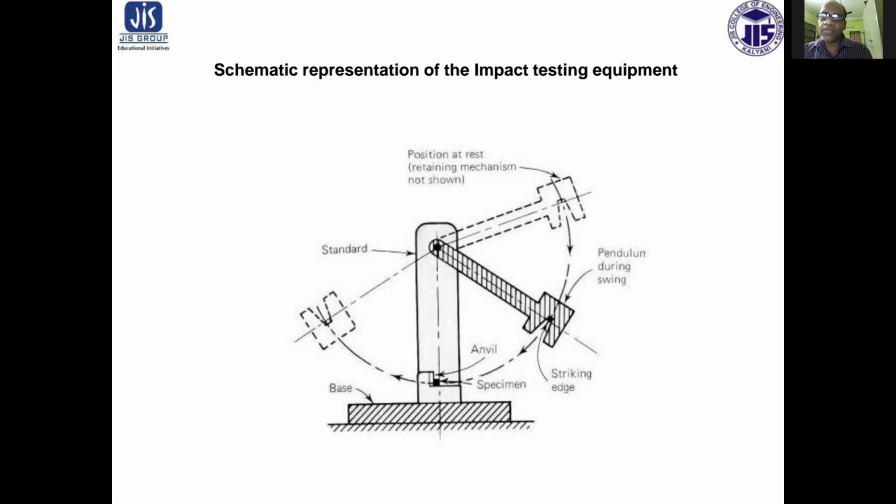After placing the specimen in the holder or jaw, the pendulum is released. The pendulum carries a heavy hammer, which strikes the specimen at high velocity.